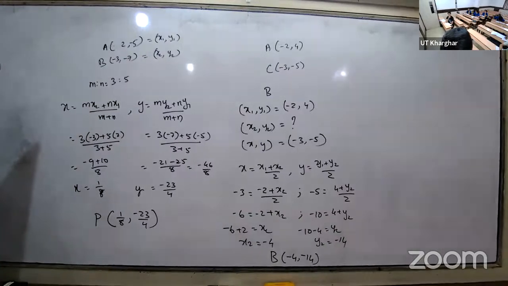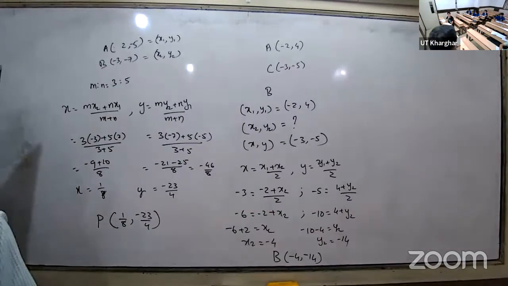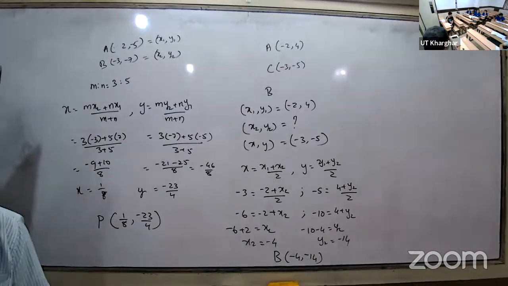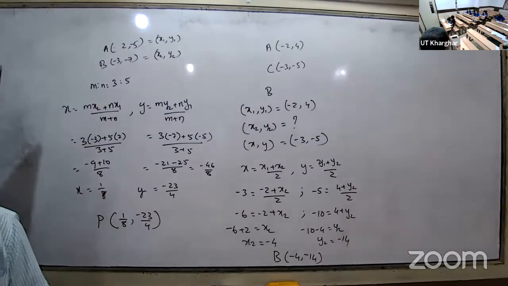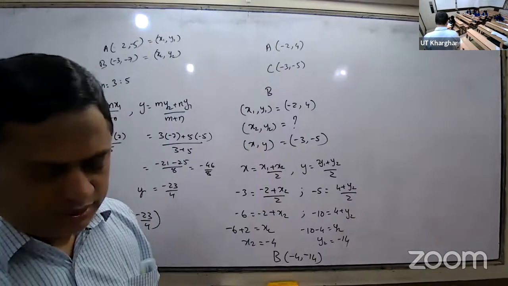Srinidhi, marks have come. What did you get? 34. 36. 36. Hello, Myra. What is the mark? Just come now. Okay. Next.